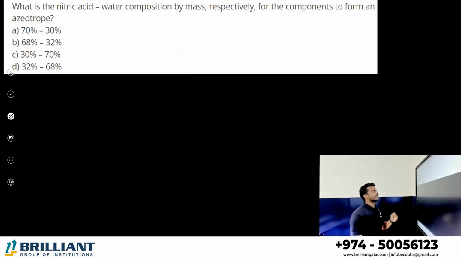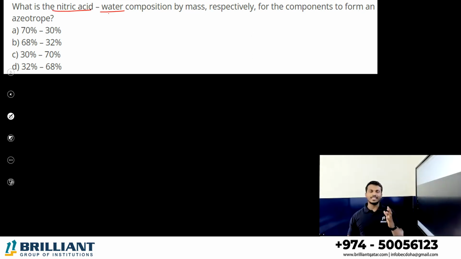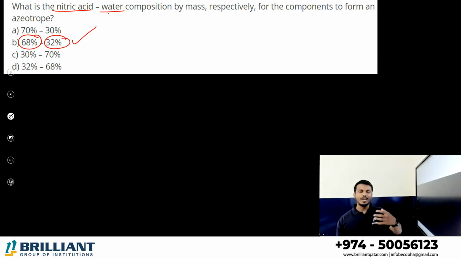What is the nitric acid-water composition by mass, respectively, for the components to form an azeotrope? This is a question relating P block and solution. We studied nitric acid and water as one of the examples of negative deviation. Correct? Negative deviation, in which we studied that 68% nitric acid mixed with 32% water will give you an azeotrope. So that is the answer B.